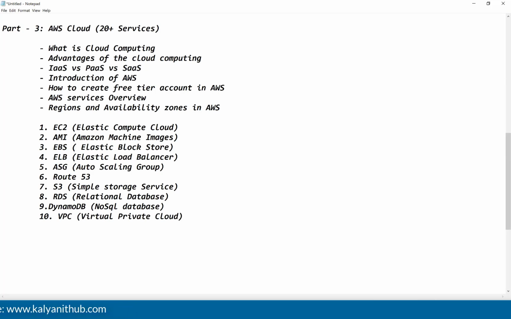This is very important in the AWS. Next, we will talk about CloudWatch. CloudWatch is the monitoring service, guys. After this, we will discuss about CloudFormation.